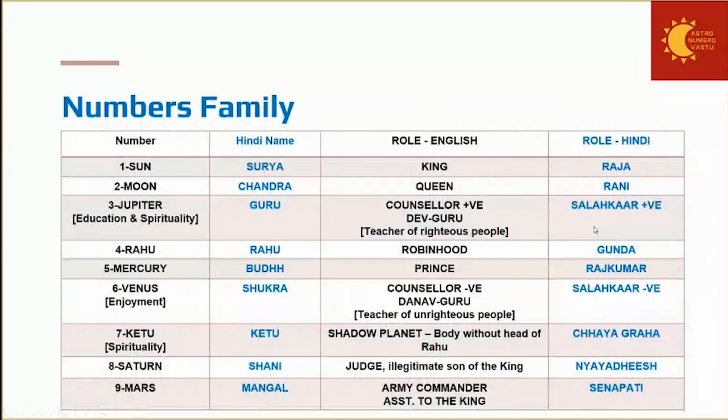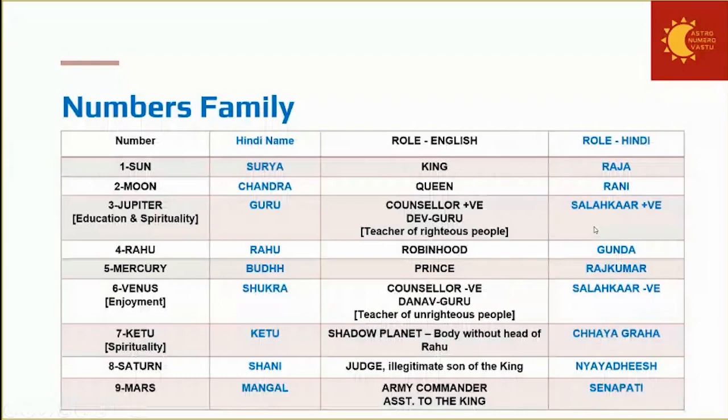So number 1, Sun, is the king. Number 2, Moon, is the queen. Number 3, Jupiter, is the counselor, that is, minister in the court of the king. Basically, Jupiter, Guru, is the teacher of the righteous people. Number 4, Rahu, is Robin Hood. So we say Gunda, somebody who is a miscreant who breaks the rules. Number 5, Mercury, is the prince.